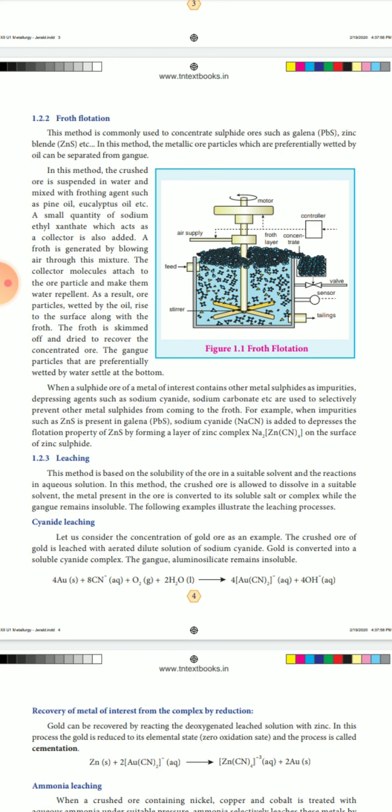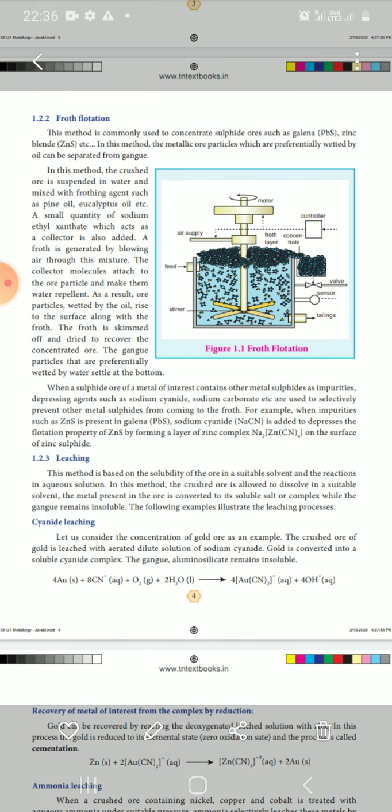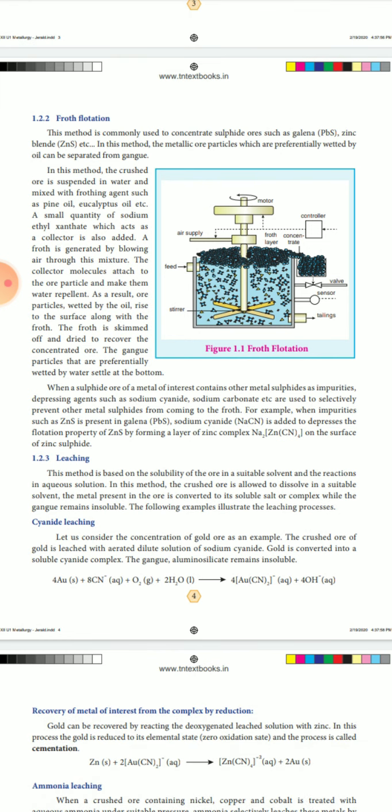So again the gold can be recovered by treating the deoxygenated leaching solution with zinc. So we can remove the gold from the zinc. In this process, the gold is reduced to its metal, that means elemental state, zero oxidation state, and the process is called cementation.